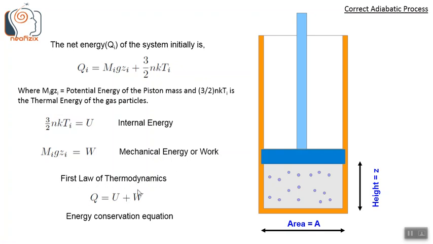So the Q_i equation just follows the first law of thermodynamics, which is Q equals U plus W. That is, the change in the total energy is equal to the change in internal energy plus work done. Q equals U plus W. So this is just the energy conservation equation.